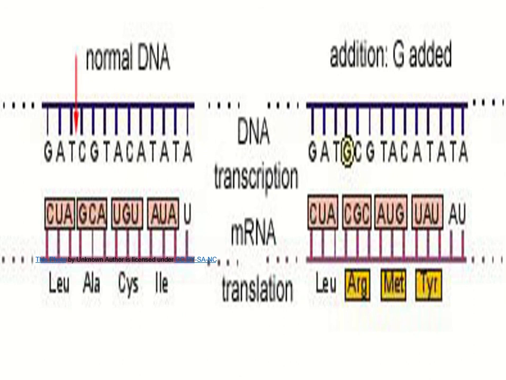Now this is also showing this normal DNA and the addition. Here G is added and the sequence is changed, and if the sequence of this RNA base pairs changes, then you can say that automatically the amino acids in the chain also get changed.